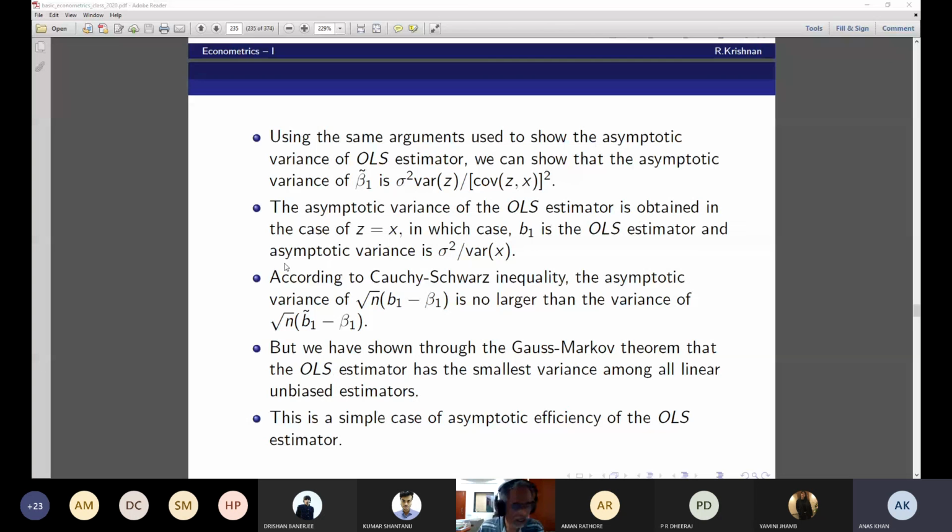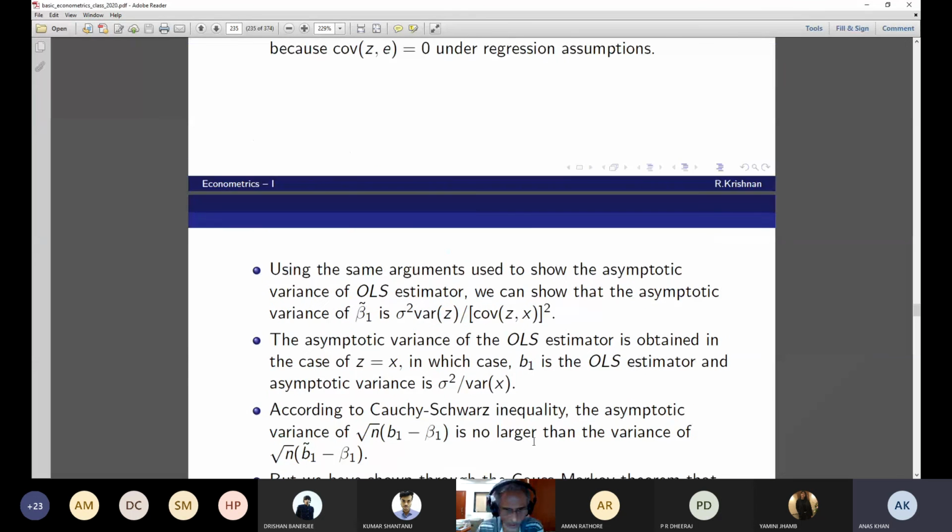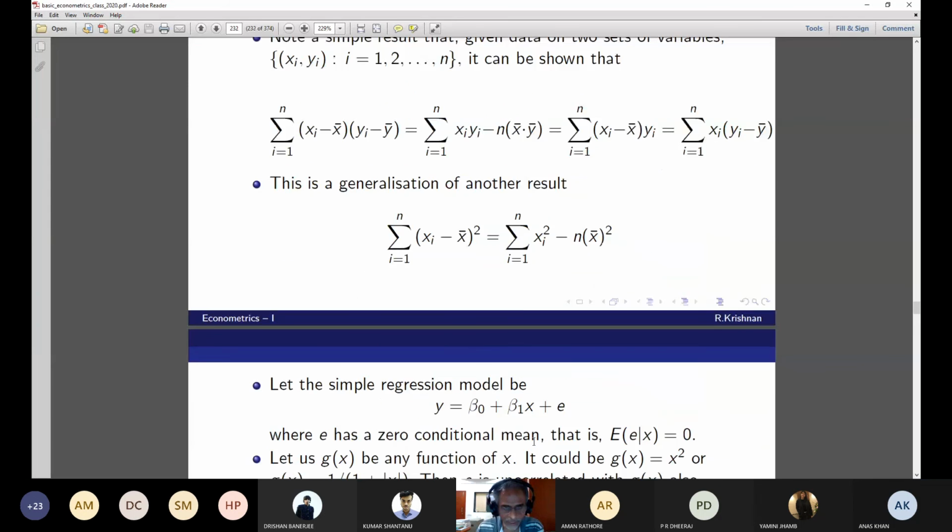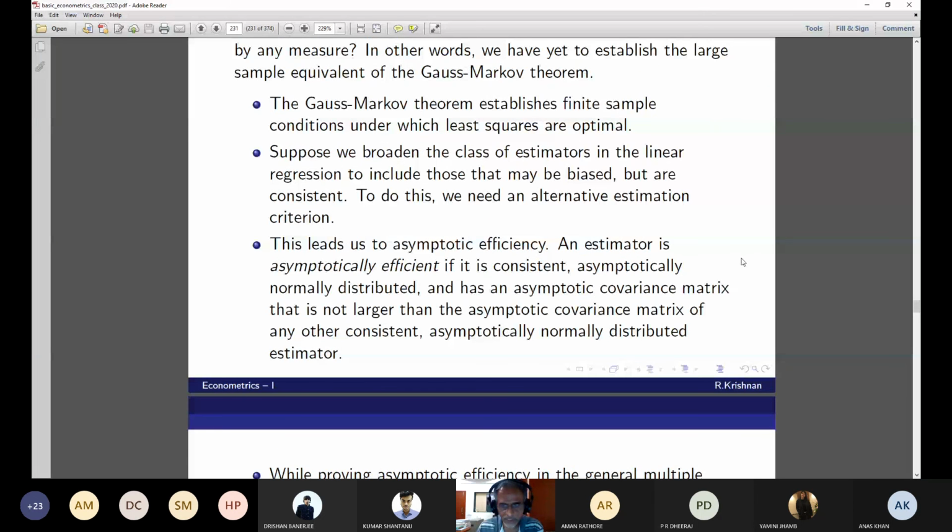In asymptotic efficiency, do we consider all the assumptions as in the case of Gauss-Markov? Exactly, this is the definition. An estimator is asymptotically efficient if it is consistent, asymptotically normally distributed, and has an asymptotic covariance matrix that is not larger than that of any other consistent estimator. All the small sample properties are satisfied.